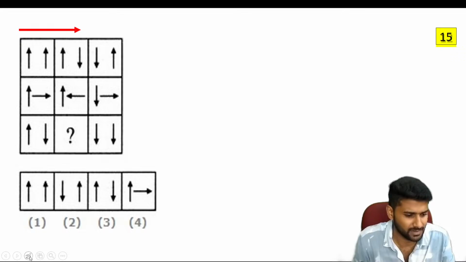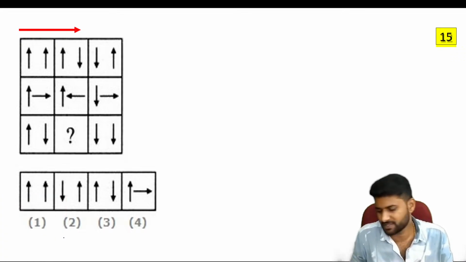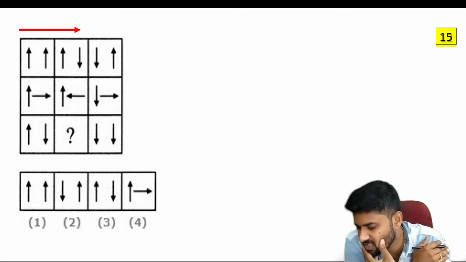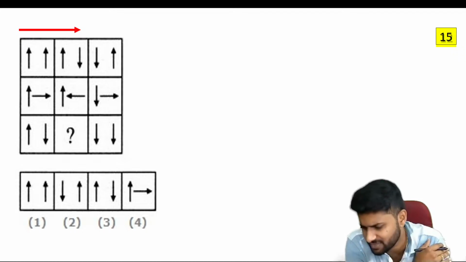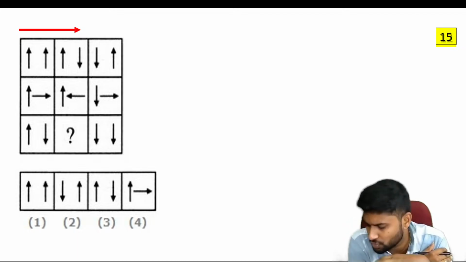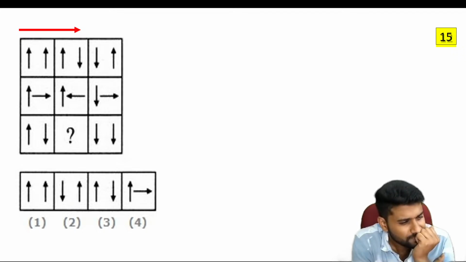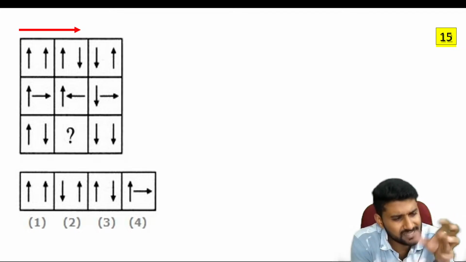Next. See the next picture. Visual reasoning, guys. Visual reasoning is a most expected topic; you can expect a minimum of 4 to 5 different questions from visual reasoning. Visual reasoning and non-verbal reasoning are the same, different in name, but the questions are all similar. These pictures are completely different.